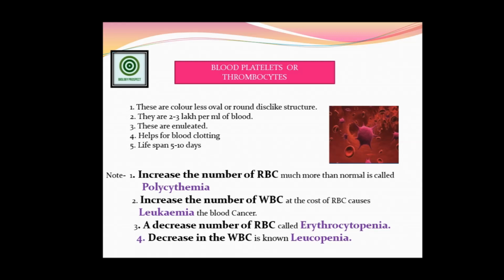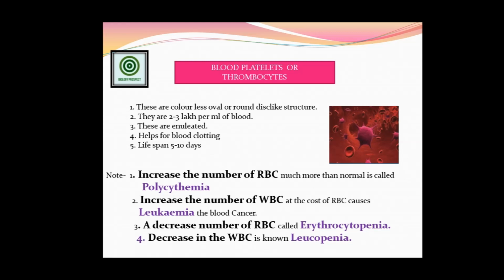Friends, for your extra information, the number of WBC increases or decreases, and the number of RBC increases or decreases, whenever our human bodies are immensely affected. These are the 4 phenomena that take place.